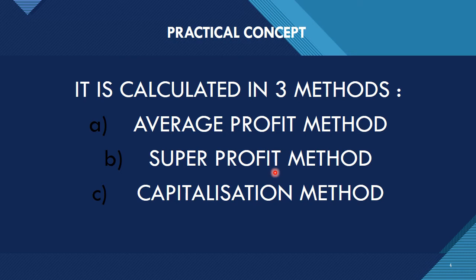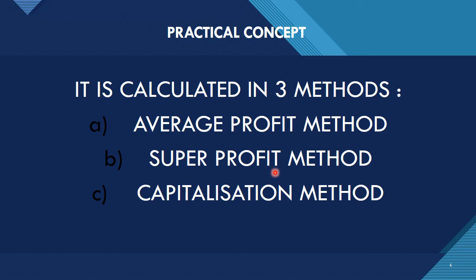Now all these things will come in all these three aspects: average method, super profit method, and capitalization method also. So I hope now you know what super profit is. It is the excess or the average profit that you earn over the normal profit, and that is known as the super profit.